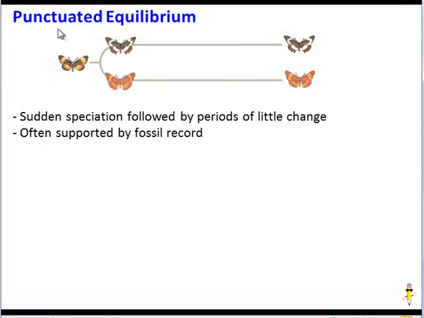The first type is known as punctuated equilibrium, and it's shown here in this phylogenetic tree. Here's the common ancestor species. Now, you can see that it speciates rather suddenly, and then there's no change for a long period of time. So the equilibrium gets at the period of little change, and the punctuated gets at the random and abrupt change. And this is often supported by fossil records, where we see gaps with no change in the species, and then the emergence of a new species a little bit later.